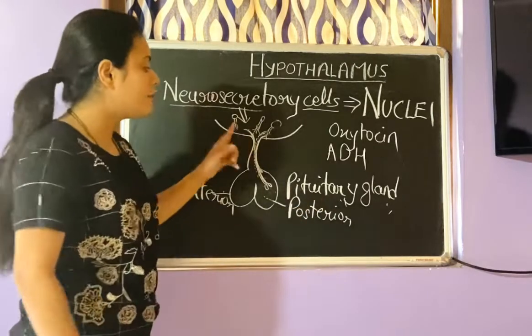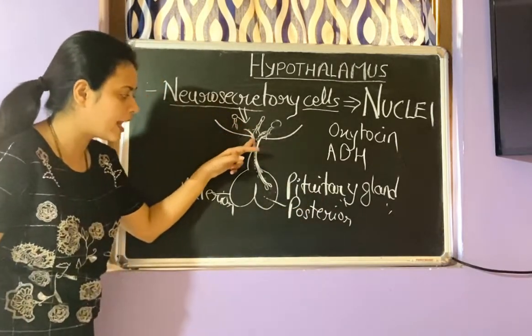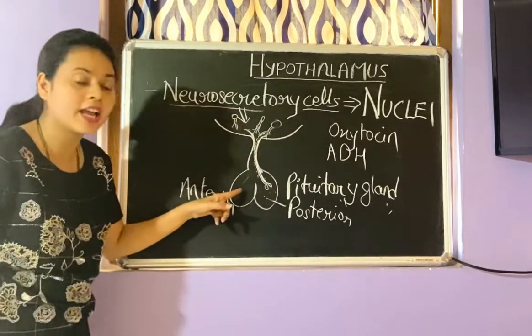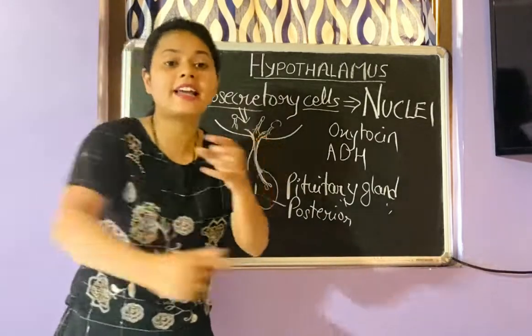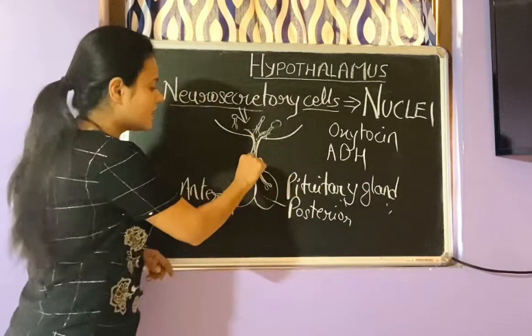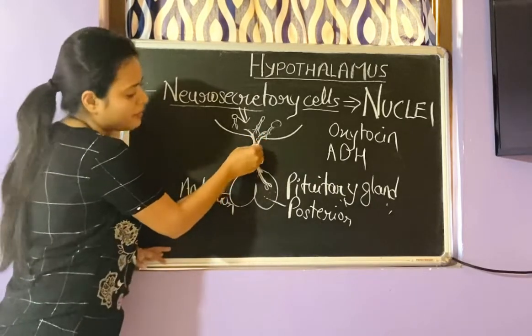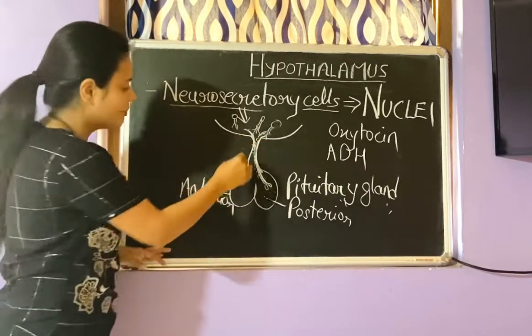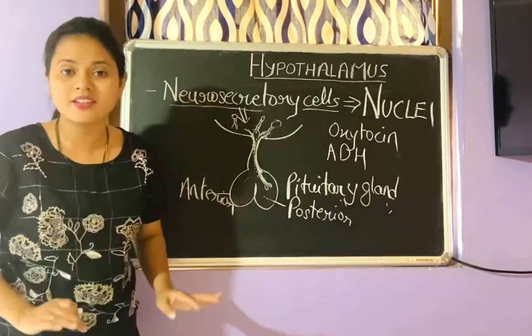But what happens over here? The hormones which are released from the hypothalamus to reach the anterior pituitary gland don't come with direct neurons. Some part doesn't have a neuron. Up to here there is a neuron, but up to this region there is no neuron, so how does it come to the anterior pituitary gland?